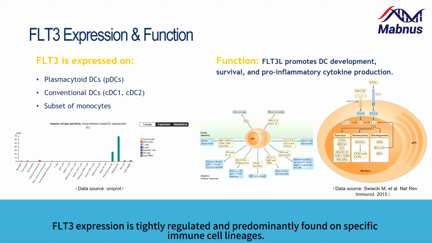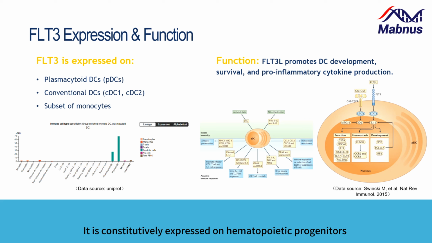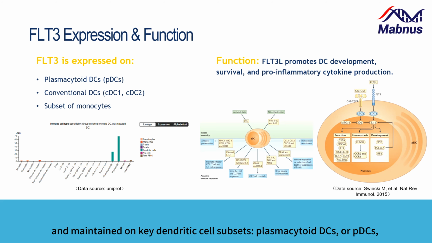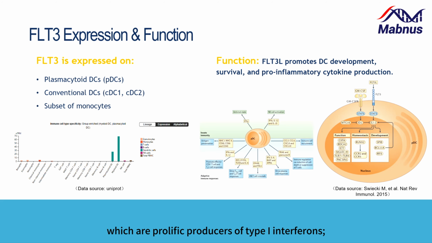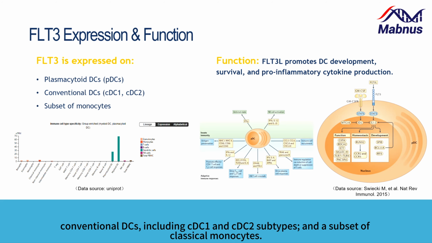FLT3 expression is tightly regulated and predominantly found on specific immune cell lineages. It is constitutively expressed on hematopoietic progenitors and maintained on key dendritic cell subsets: plasmacytoid DCs, or pDCs, which are prolific producers of type I interferons, conventional DCs, including cDC1 and cDC2 subtypes, and a subset of classical monocytes.